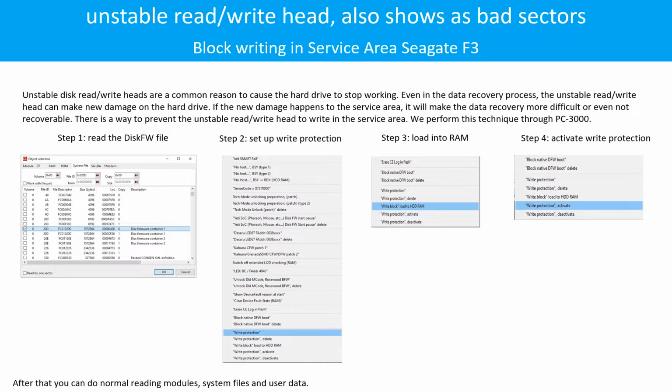Step 1. Read the disk firmware file. Step 2. Set up write protection. Step 3. Load the disk firmware file into RAM. Step 4. Activate write protection. After that, you can do normal reading of modules, system files, and user data.